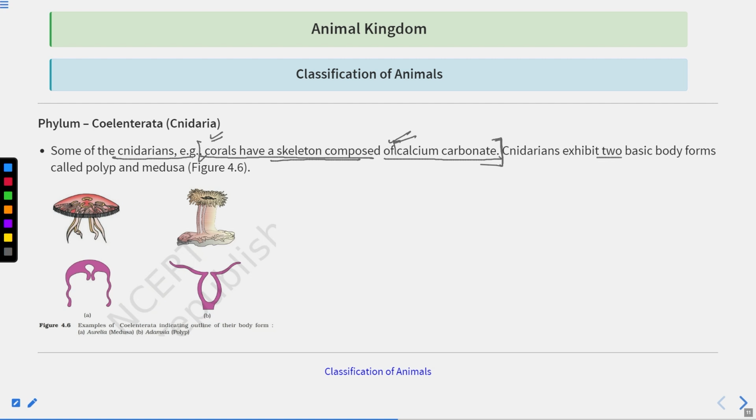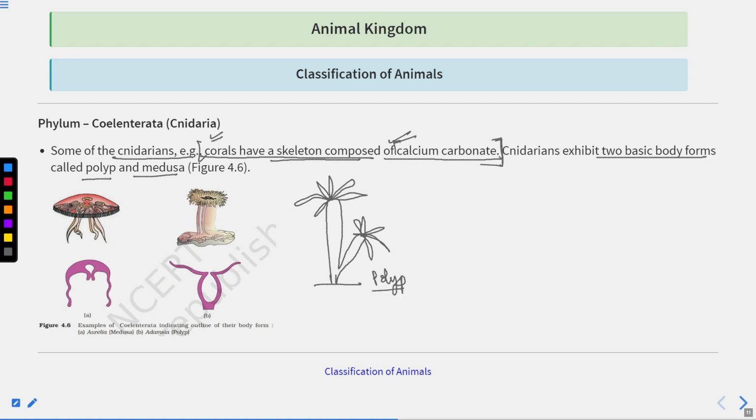Cnidarians exhibit two basic body forms, called polyp and medusa. Some organisms show only one type of body form, like in the case of Hydra. When you see Hydra, it looks like this, right? When the body is in the form of a cylinder like this, this is the polyp stage.